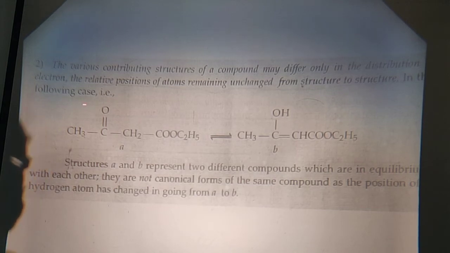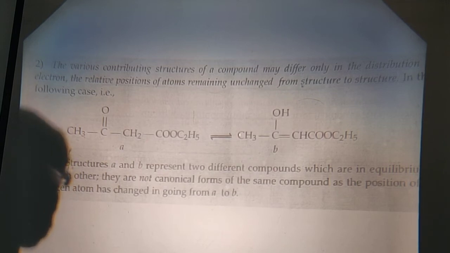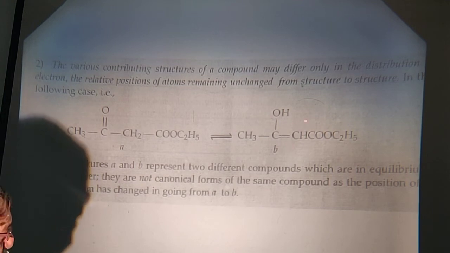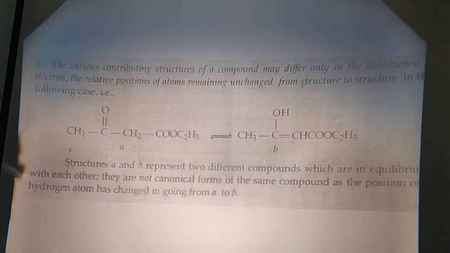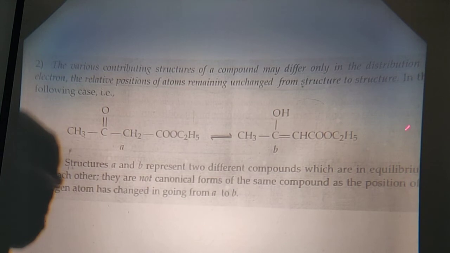In the following case, this is acetoacetic ester. Now, this sign indicates equivalence. These two structures are equivalent. They are not canonical. Now, one hydrogen has moved here and the pi electrons move here, and this structure would be there.